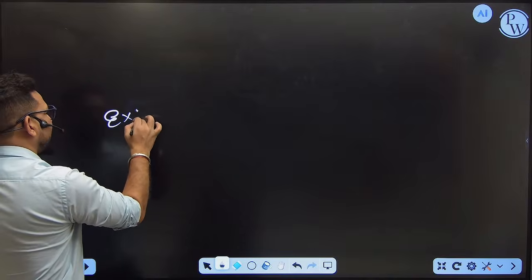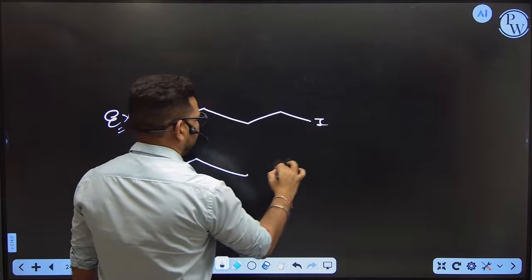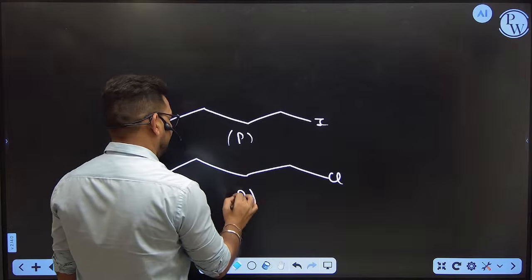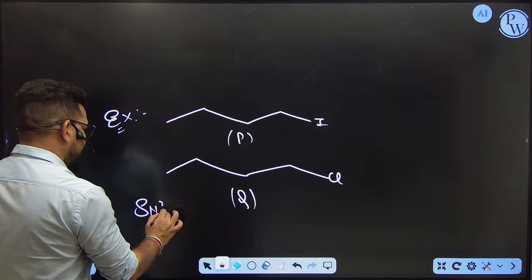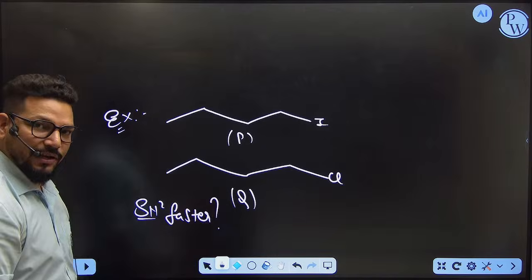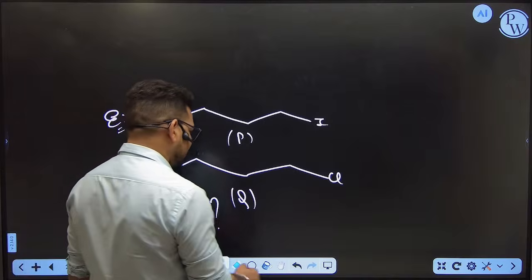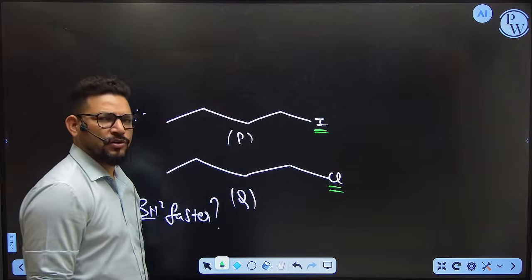Like, suppose you get one example here. Suppose one molecule looks like this and one molecule looks like this. Someone is going to ask you, out of these two compounds, which one is going to undergo SN2 faster? As you know, a single bond is there, substitution is going to happen, and a halogen is there. The halogen is a good nucleophile. So nucleophilic substitution is going to happen.